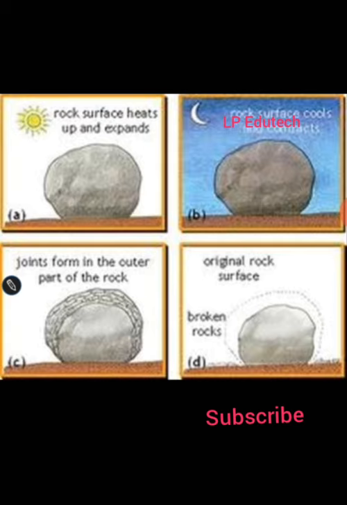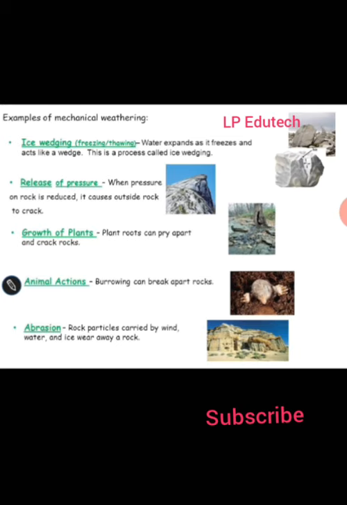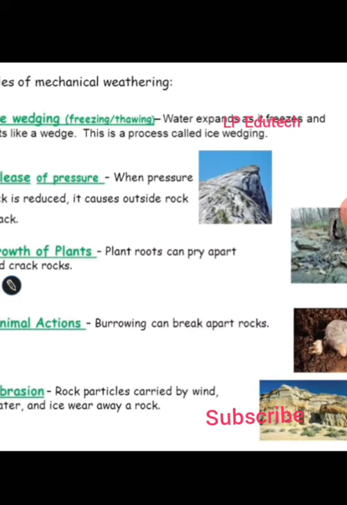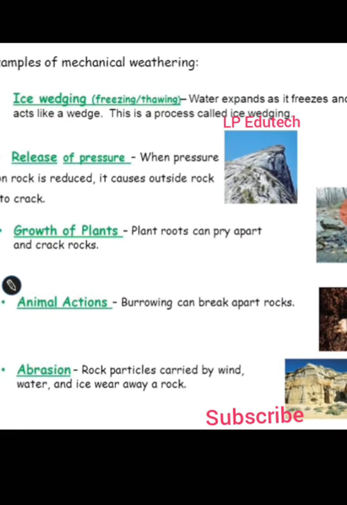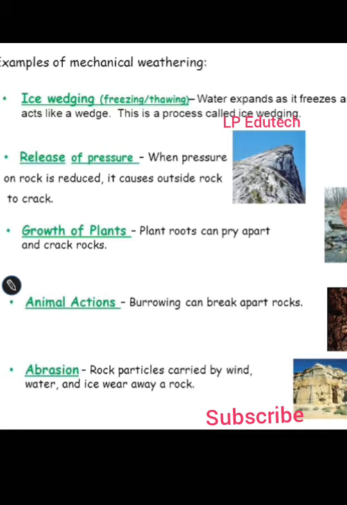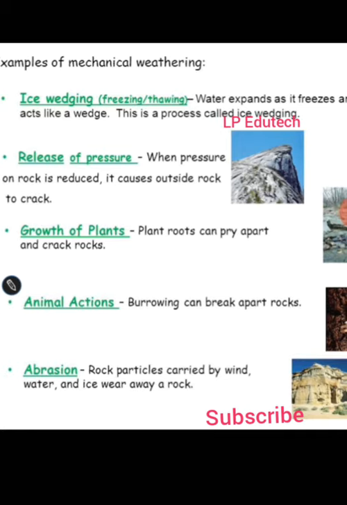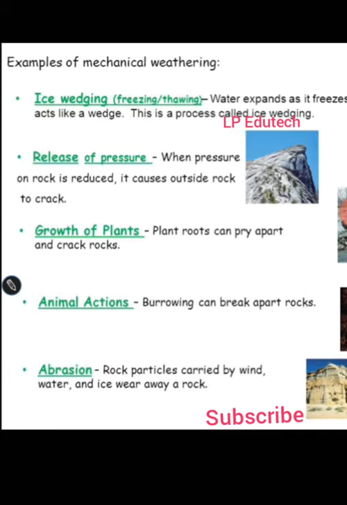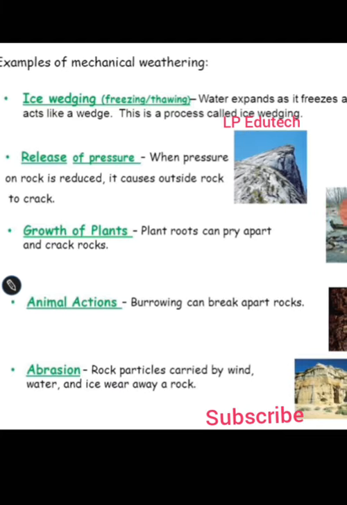It mainly occurs because of the following reasons. Number 1, temperature; then second, frost; then crystal growth, release of pressure and water. Now how does it happen? The freezing and thawing of ice: water expands as it freezes and acts like a wedge. This process is called ice wedging, or frost action. Then the release of pressure: when the pressure on a rock is reduced, it causes the outside rock to crack.